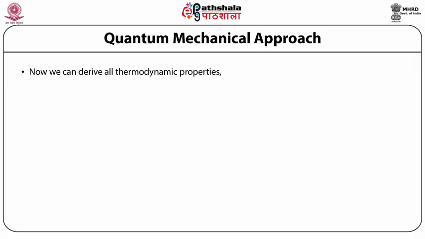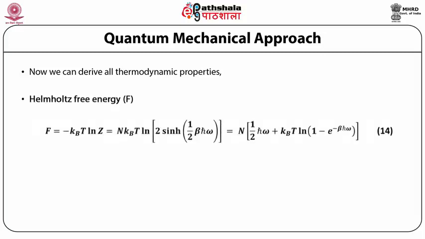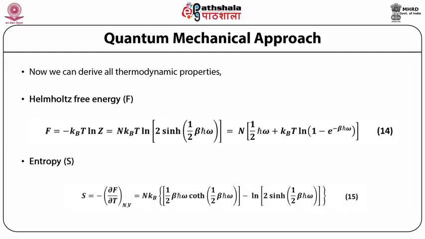Now we can derive all thermodynamic properties very easily. For example, Helmholtz free energy can be written as F equal to minus kBT log of Z, which is equal to N kBT log of 2 sinh of half beta h bar omega, which is equal to capital N multiplied by half h bar omega plus kBT log of 1 minus e raised to power minus beta h bar omega.